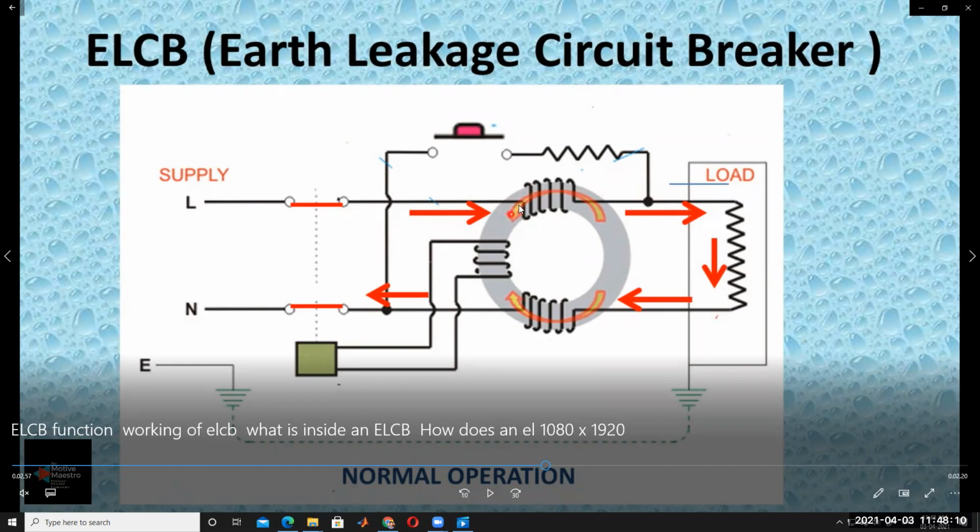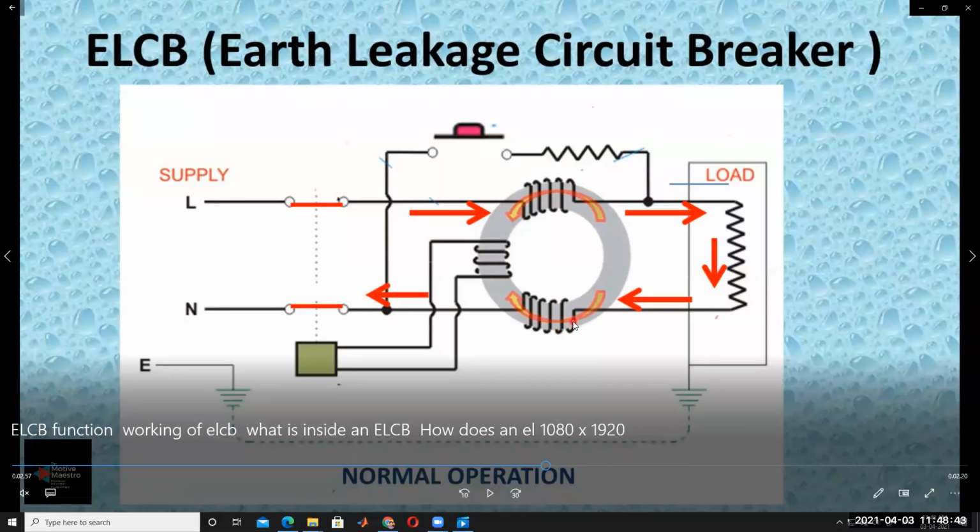The magnitude of generated flux is based on the number of turns and the current. The number of turns here and here are the same. So whatever amount of flux is generated by this coil is passing through the sensing coil. This is called the sensing coil.